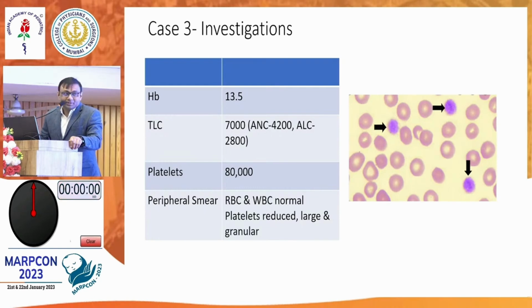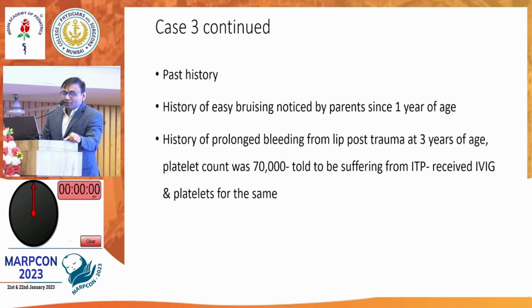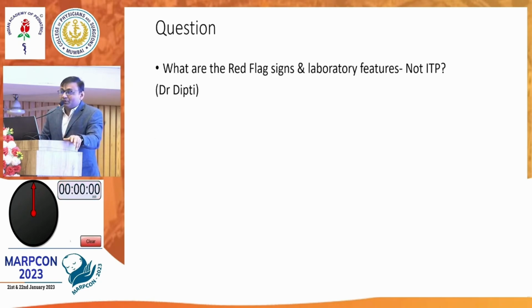That was my point: despite the CBC showing low platelets, if the peripheral smear is carefully evaluated, the clue will be in the peripheral smear itself. Okay. So there was a history of bleeding and the platelet count was 70,000. There was a previous history that the child was already labeled as ITP. The child had received IVIG and other treatment, but there was no improvement.